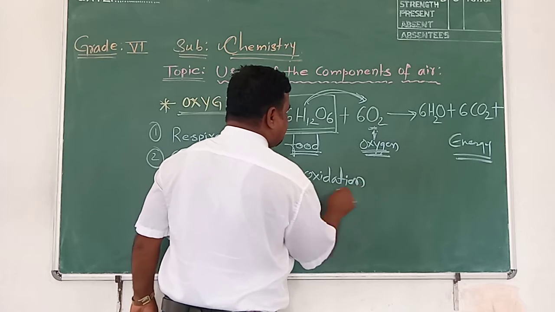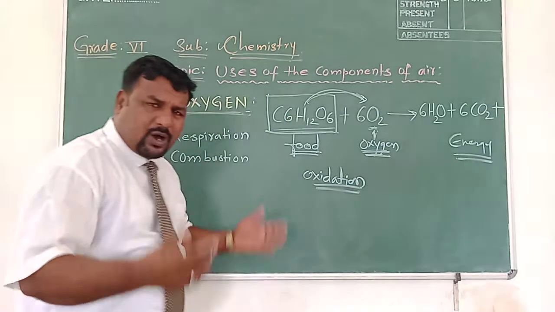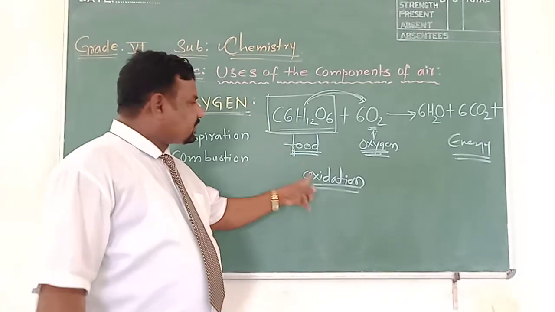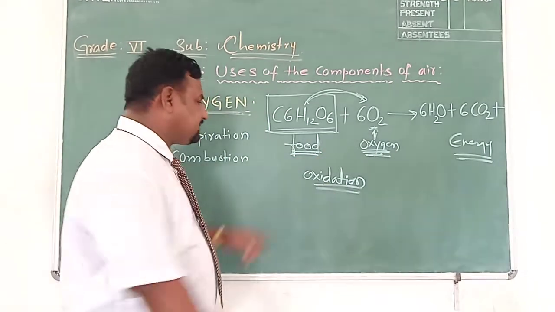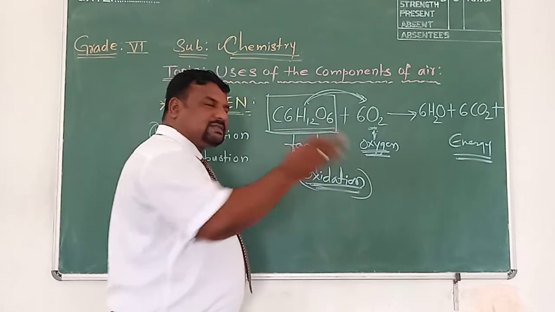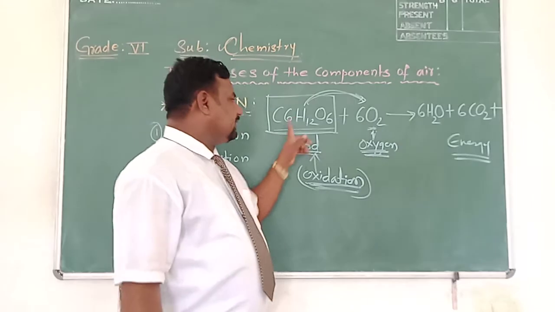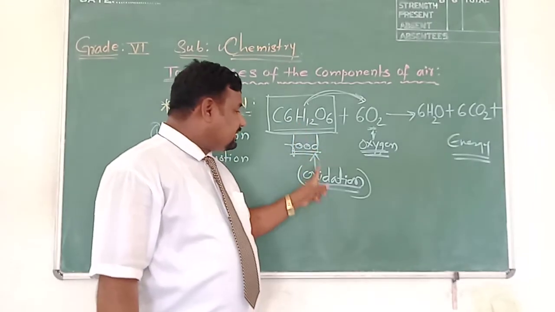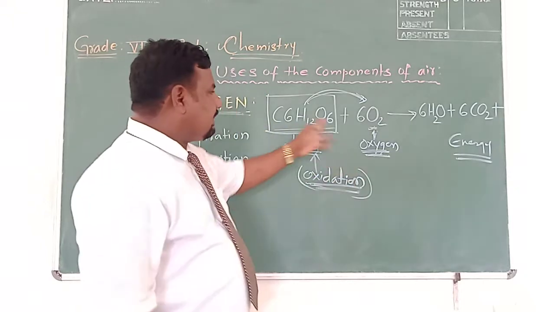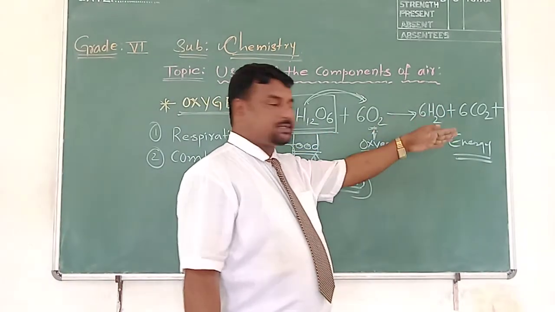Oxidation. We are saying that oxidation of food occurs. How does the oxidation of food occur? Food is getting oxidized with the help of oxygen. Oxidation means breaking down. Food will be split. This is the formula of food we are taking. This food is broken down with the help of oxygen into what?